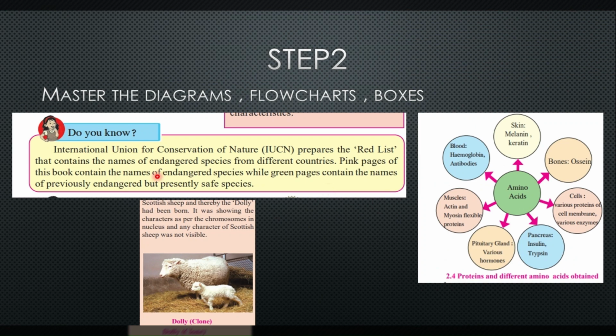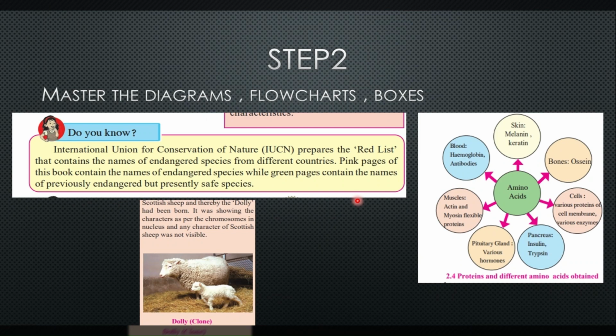So you have to remember these small things also. They literally give the chart and ask for the colors of the pages of the red list book. I don't remember that, but yeah. So here you have to remember that pink pages and green pages are there. So yes, you have to remember these small things also.